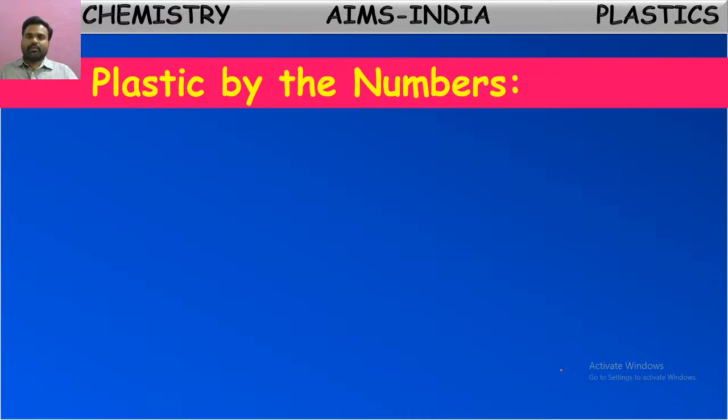Yes, I told you, in the recycling process they will collect all the plastics: covers, bags, bottles, tins, and pieces of broken chairs and tables. They will collect all of them. But these plastics are not all of the same kind. You can observe that plastic covers are very smooth, while pieces of chairs and plastic tables are hard, and some are sponge type. So many kinds of plastics are there.